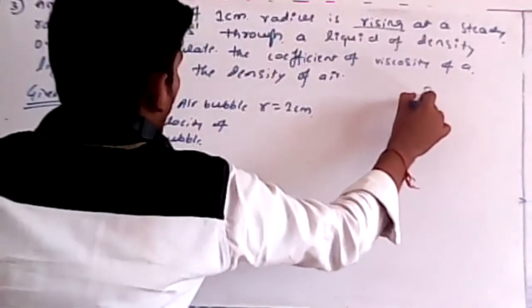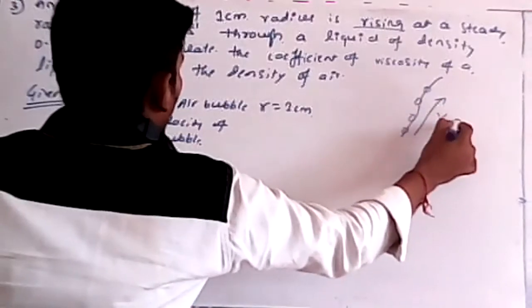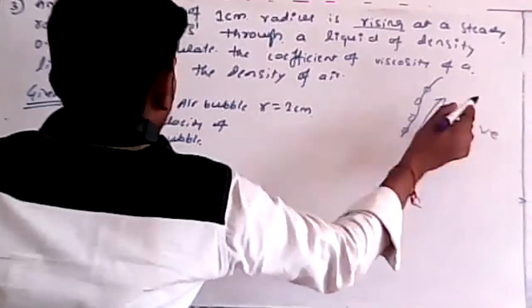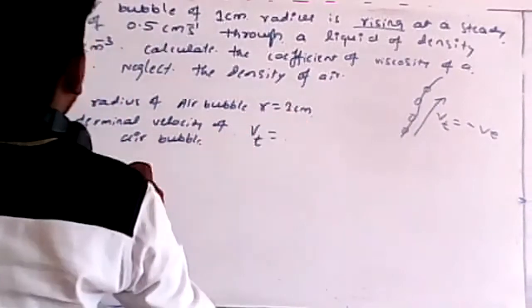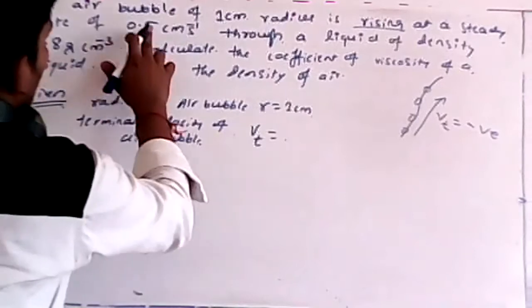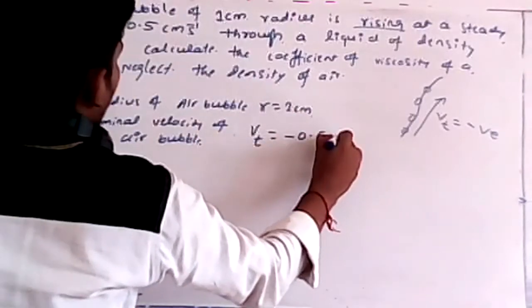I already told you yesterday, when it is rising upward, Vt we always take as negative. So Vt is minus 0.5 centimeter per second.